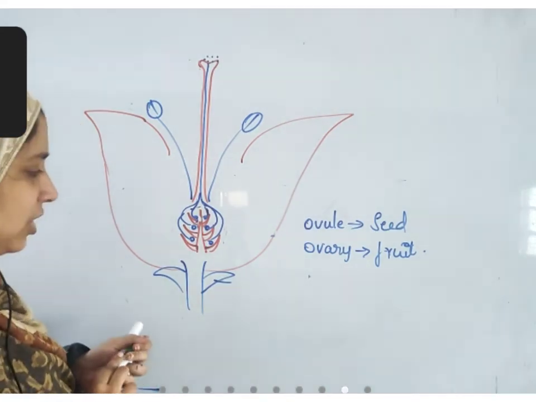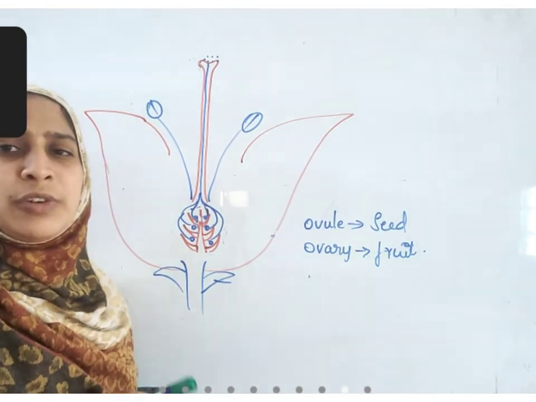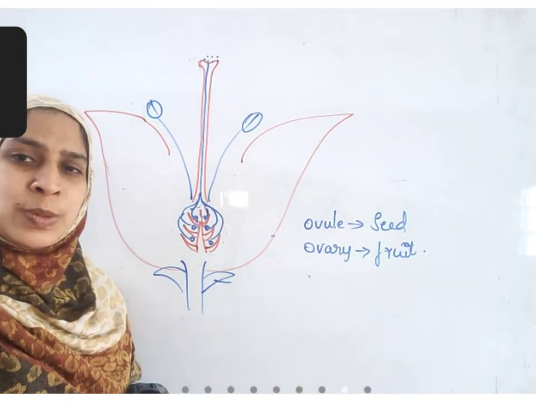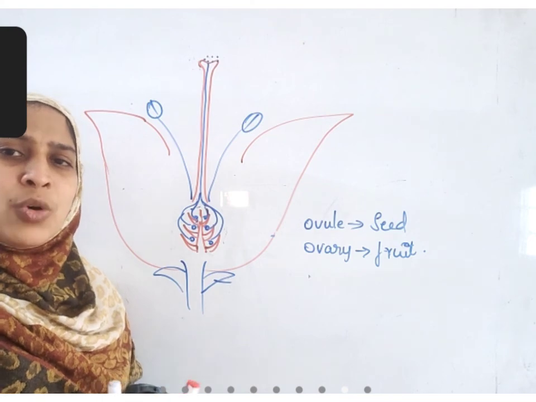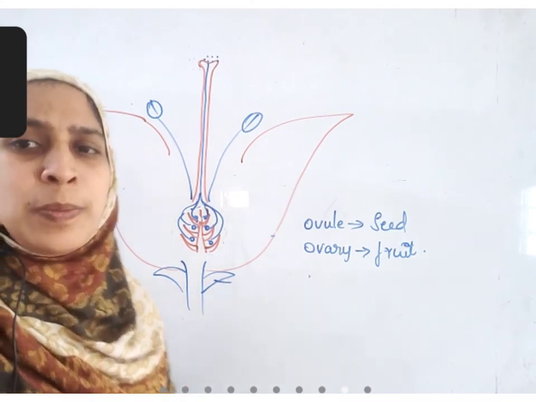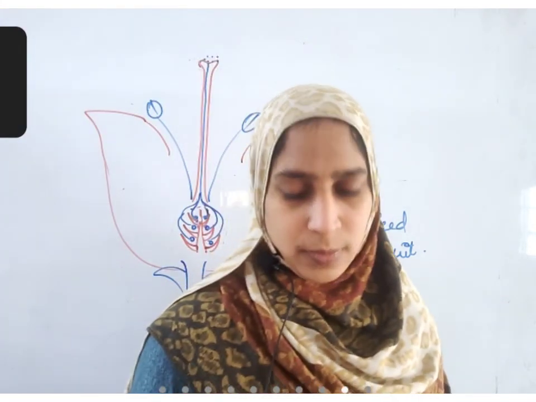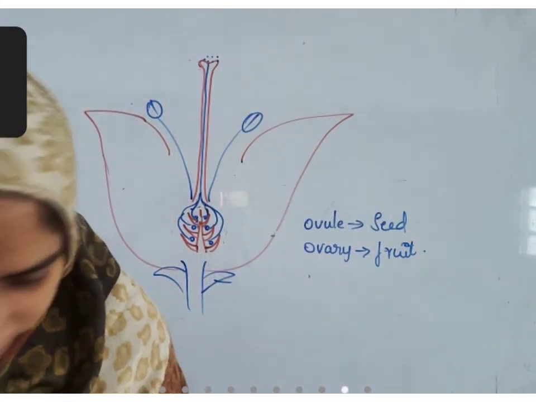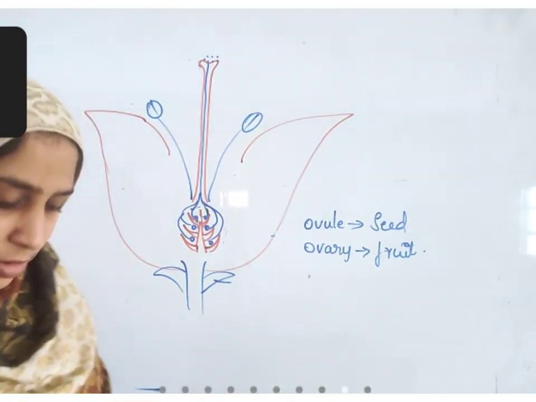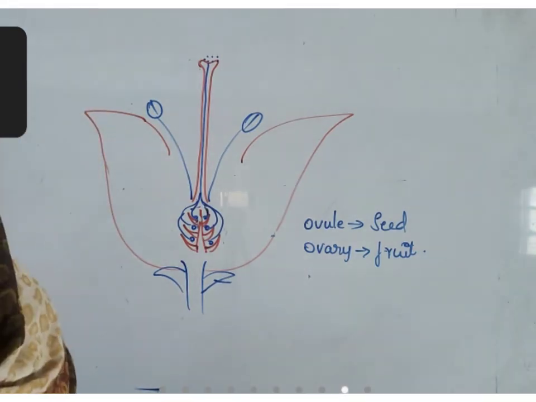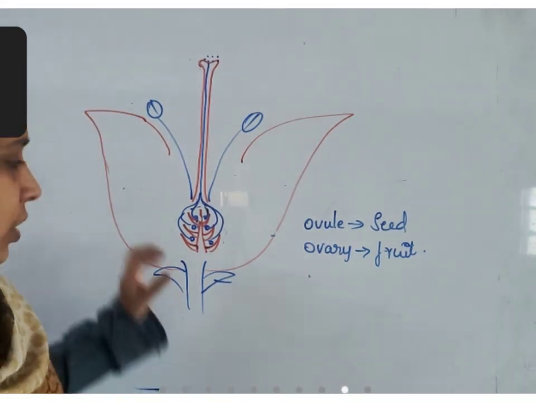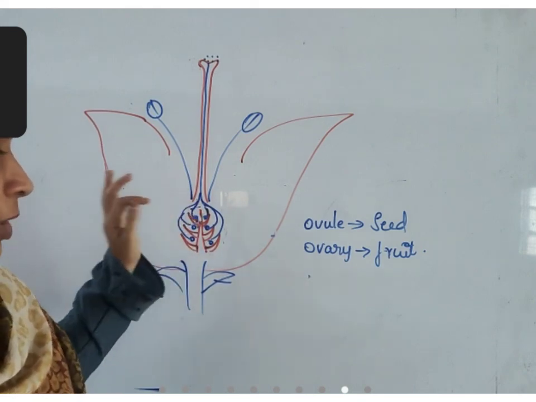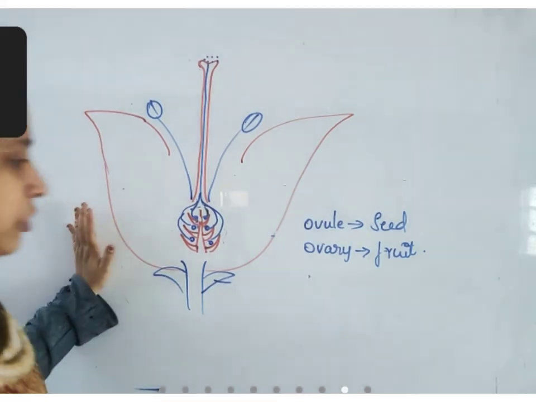So fertilization occurs. So that is the small difference between gymnosperms and angiosperms. Both gymnosperms and angiosperms are flowering plants. Only difference is ovary is not present in case of gymnosperms. Instead, there is a slightly different structure. So this part finally develops into fruit, and these ovules develop into seed, even in the case of gymnosperms.